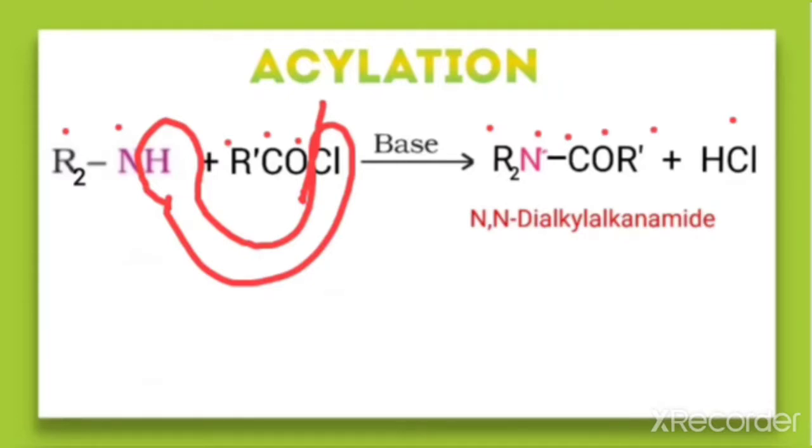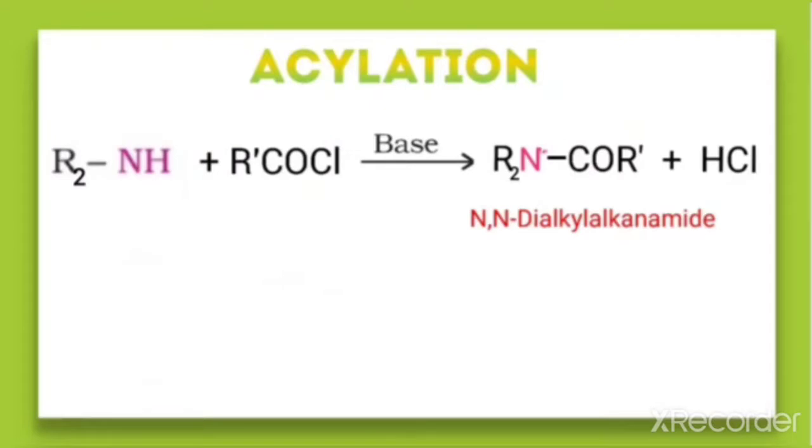So what will be the name for this one? How do we name this one? It is an amide in which the 2 H are substituted by 2 R. So this is an amide. This much part is the amide, and here 2 alkyl groups are there, which I am marking with a circle. So the 2 alkyl groups are attached to the nitrogen, therefore we can name it as N,N-dialkyl. And this one can be named as alkanamide.